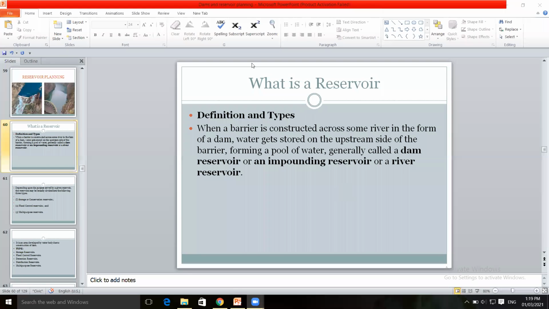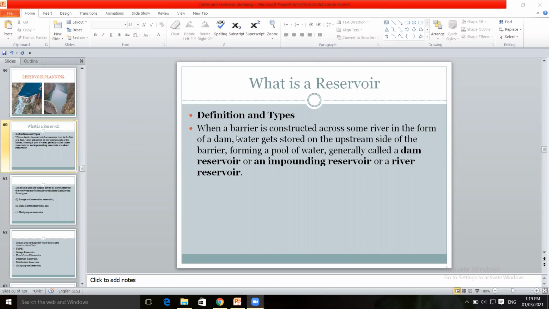So what is a reservoir? When a barrier is constructed across a river in the form of a dam, water gets stored on the upstream side of the barrier or dam.